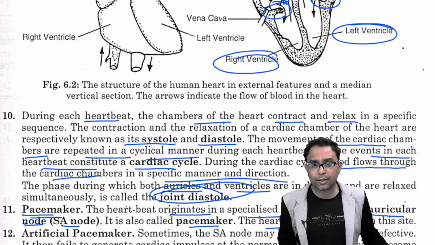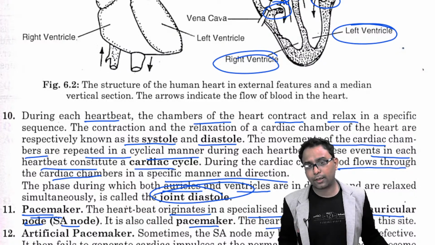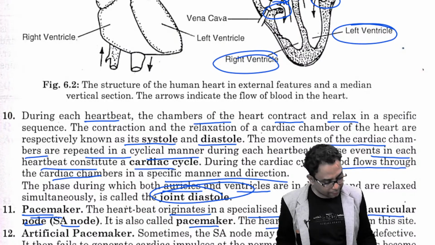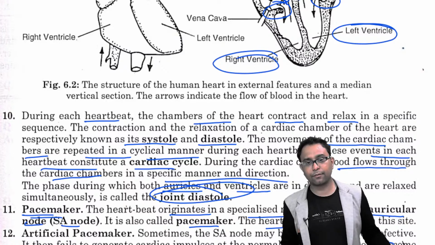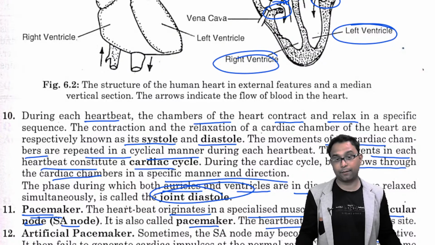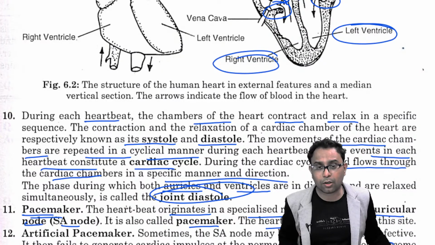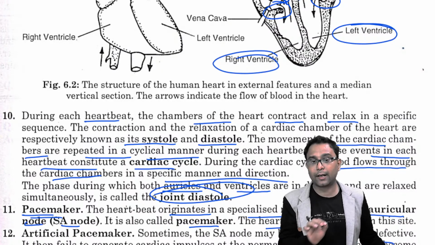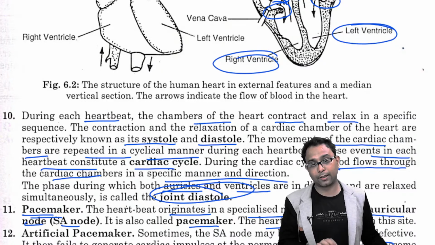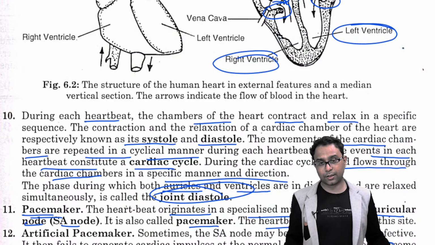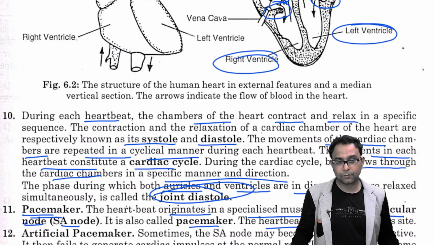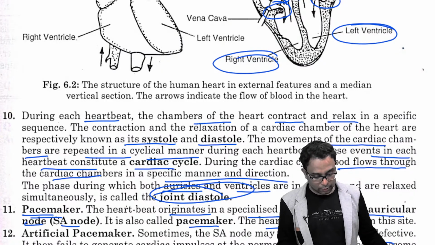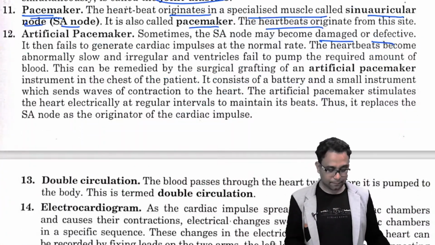But sometimes, you know, the sinoauricular node or SA node does not act properly. It becomes damaged or defective. So what happens? The heartbeat does not occur properly. At that time an artificial pacemaker is inserted into the heart for its proper function, right? This is called the artificial pacemaker.